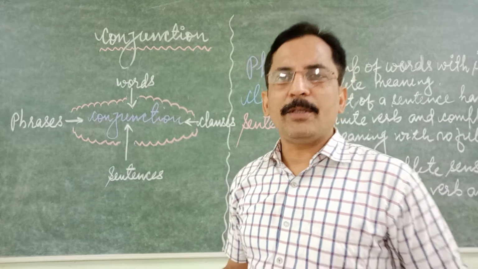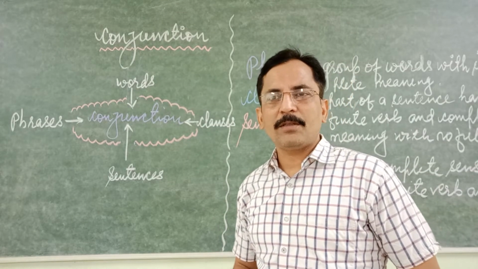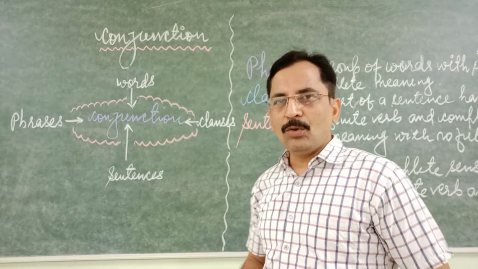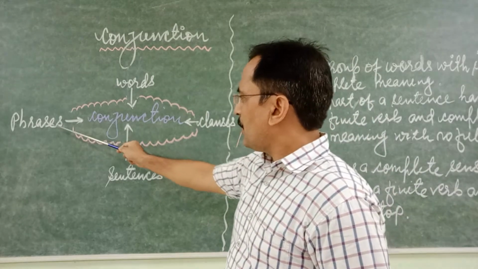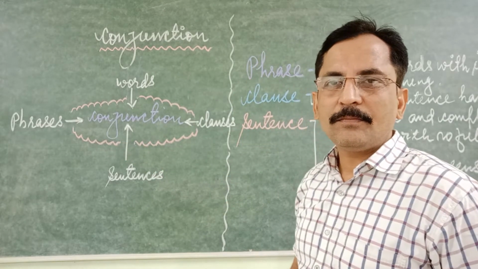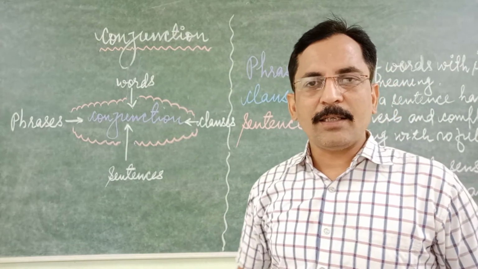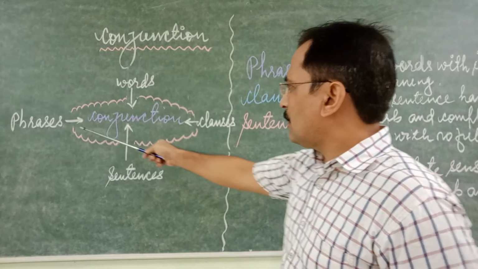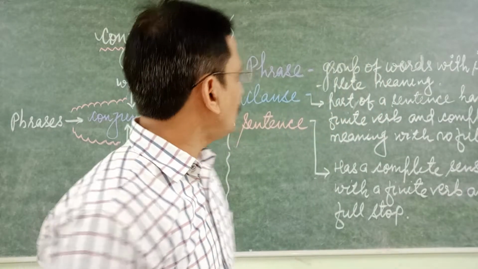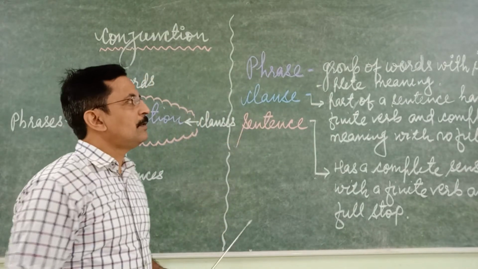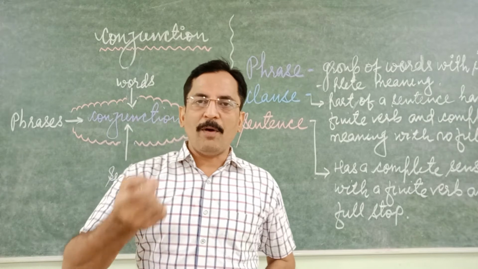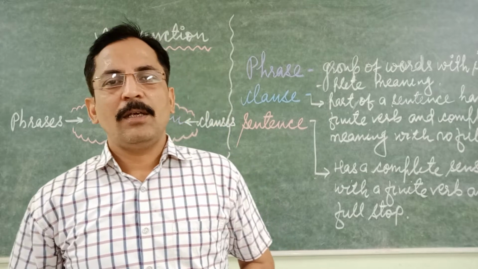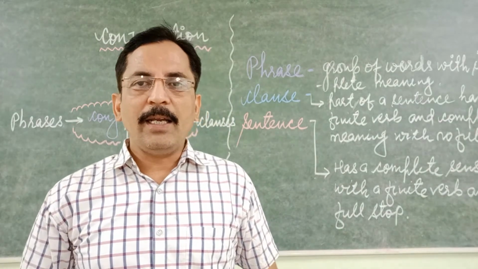Before I give you examples of how we can join words, phrases, clauses and sentences, you need to know about these terms, phrases and clauses. Until we understand these terms, it is difficult to understand. So what are the terms, phrases and clauses? Phrase. A phrase is a group of words which has no finite verb and always gives us an incomplete meaning.